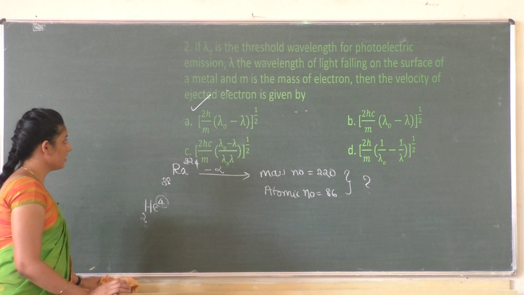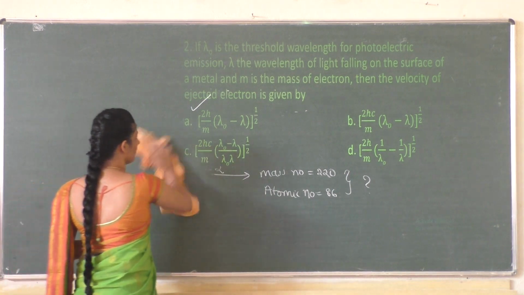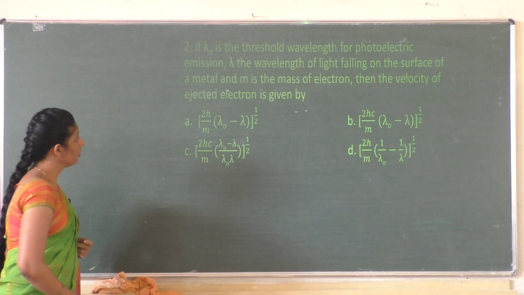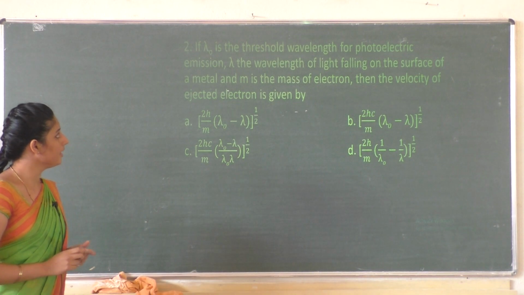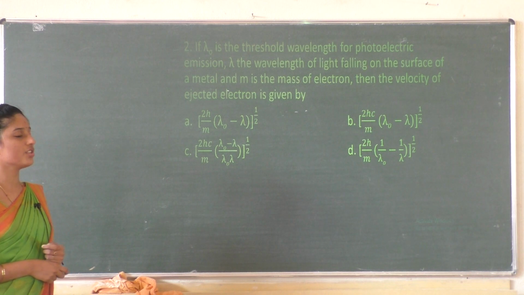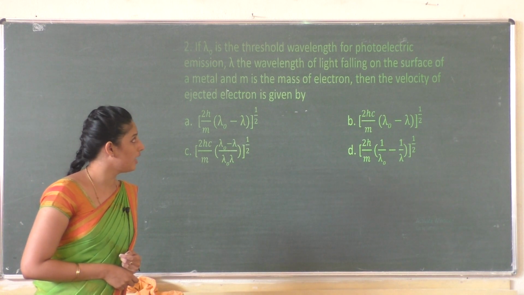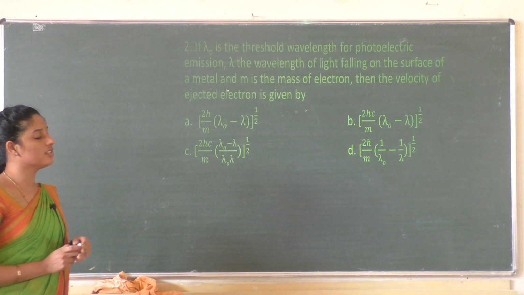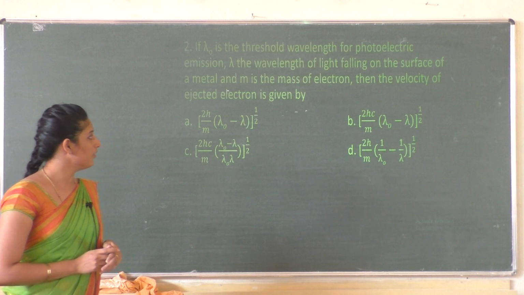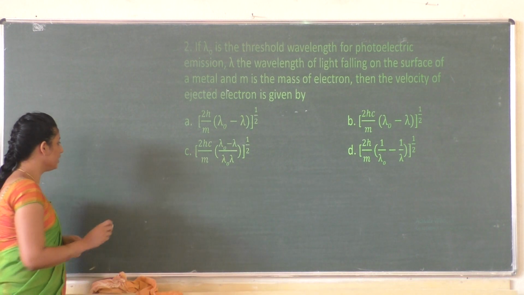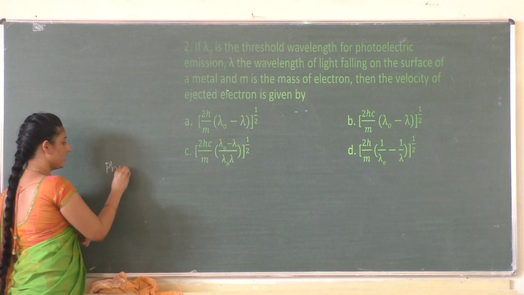Next, coming to the second question. So if lambda naught is the threshold wavelength for photoelectric emission, lambda is the wavelength of light falling on the surface of a metal, and m is the mass of electron, then the velocity of ejected electron is given by. The question is related to the concept of photoelectric effect.